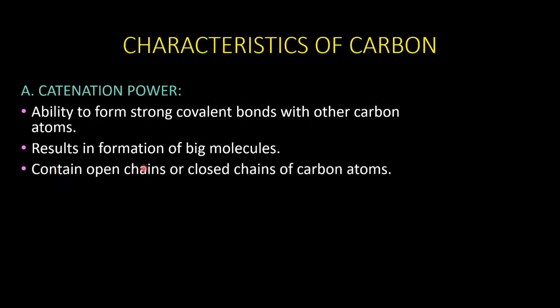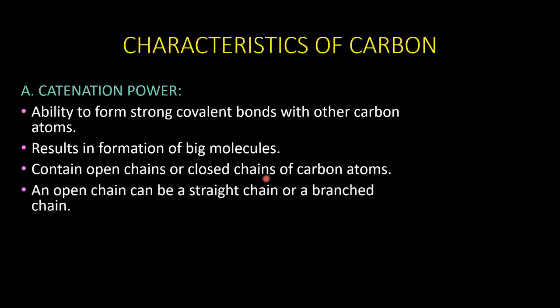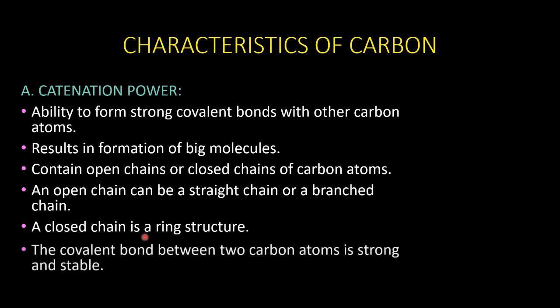There may be open chain or closed chain of carbon atoms. The open chain may be a straight chain or even a branched chain. All this we will be discussing elaborately in the coming slides. And it is also possible to form a closed chain, which is a ring structure.